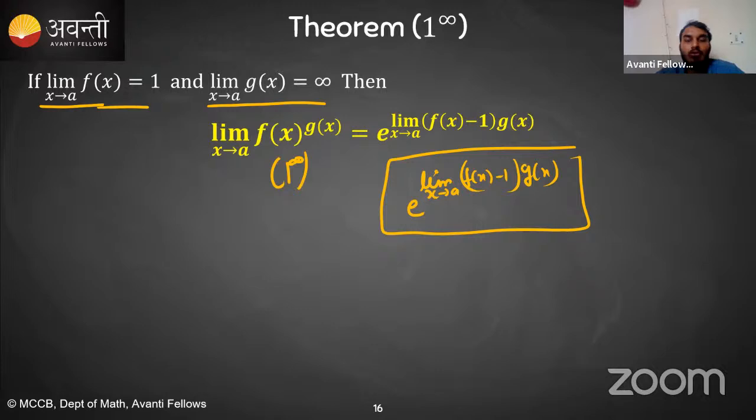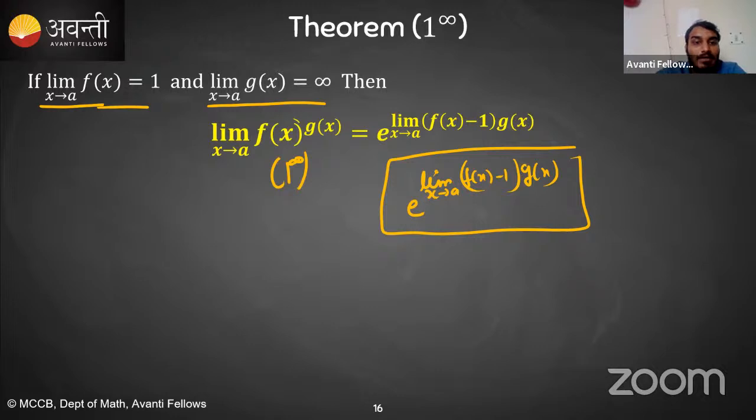Clear? Okay. Some of you may be thinking that 1 raised to the power infinity is 1, so why are we finding the limit? Yes, exactly, 1 raised to the power infinity is 1. But this time, the base is tending towards 1, right? x is not equal to a, so f of x will not be exactly 1. This is a tending situation, so this f of x is tending towards 1.